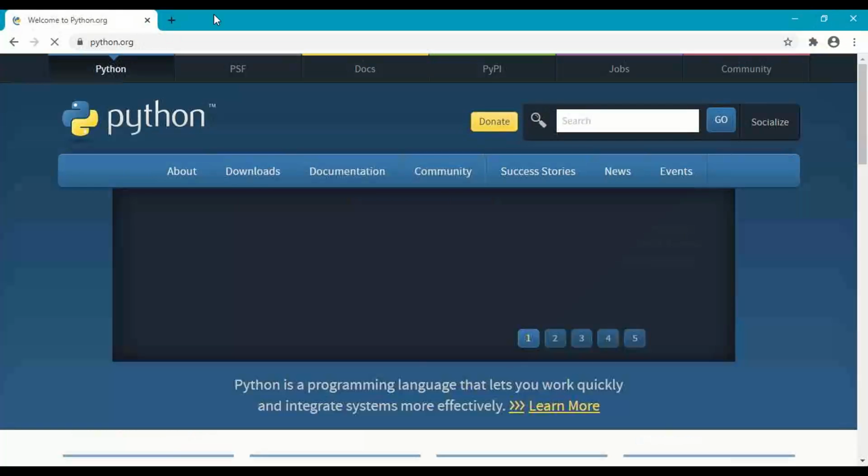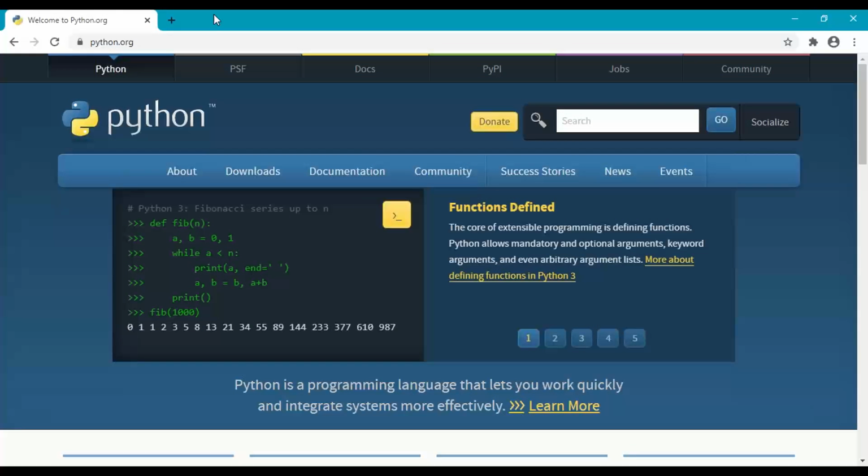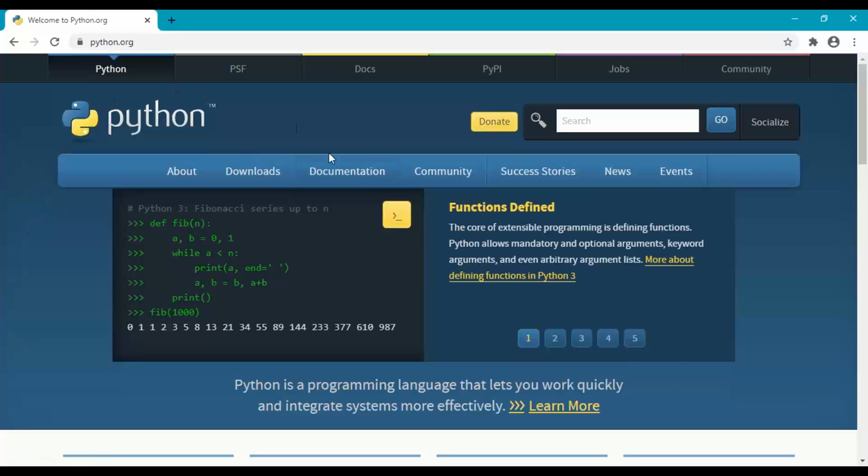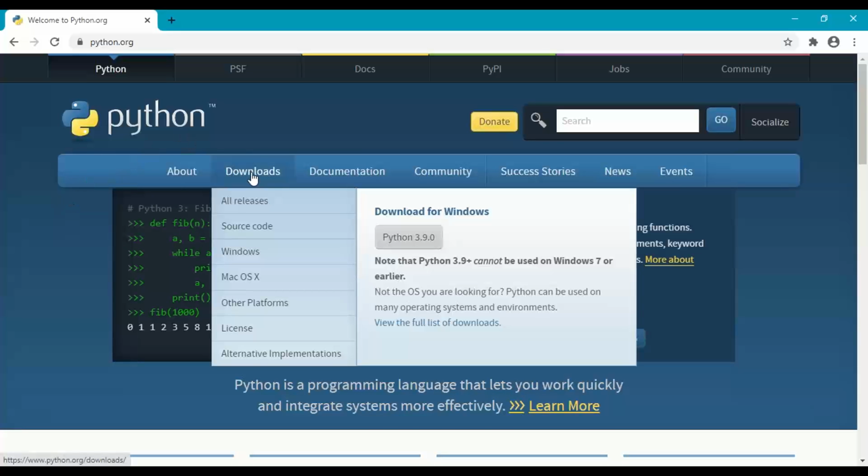So it should open the Python homepage for us. Under this homepage, we have to go to Downloads, then Windows, and under Windows go to the Python 3.9 download for Windows. Just click on this.